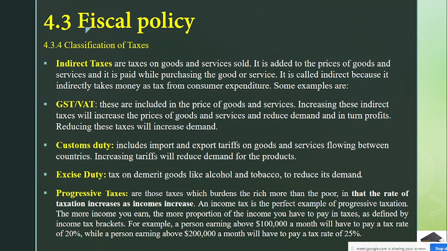Then excise duty: a tax on demerit goods like alcohol and tobacco to reduce their demand. Now you are going to pay excise duty.